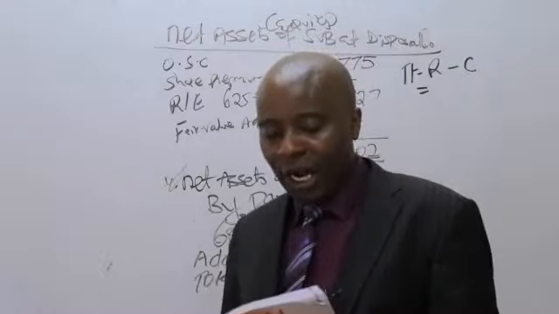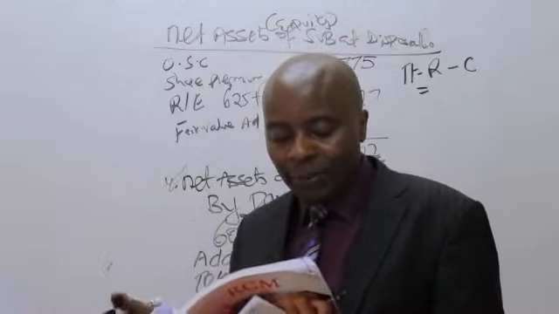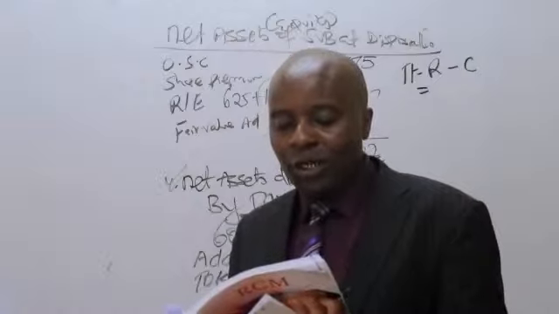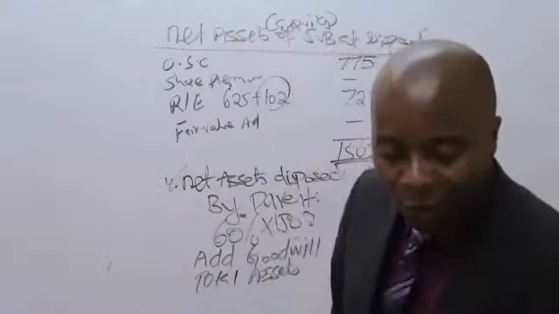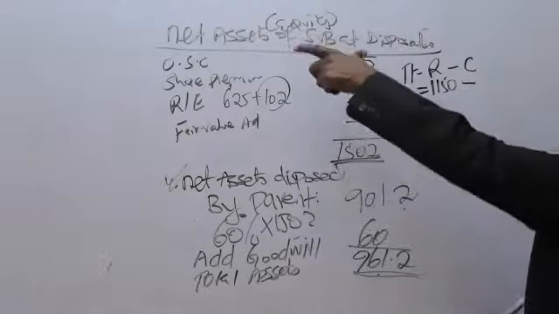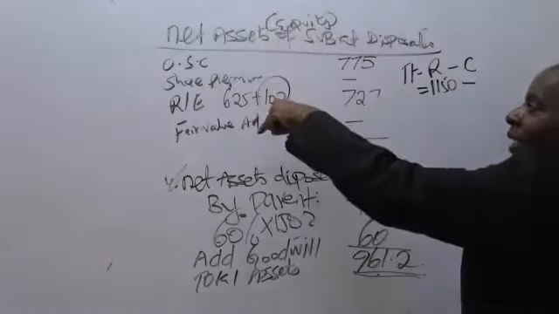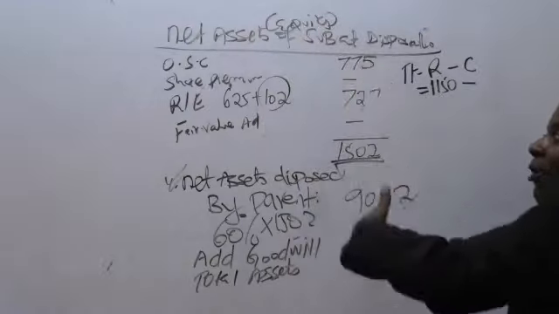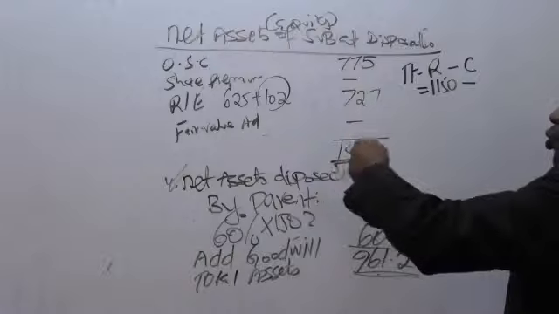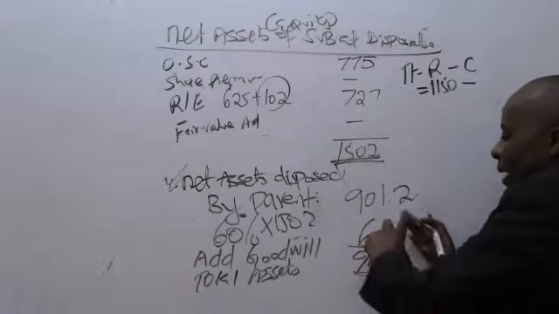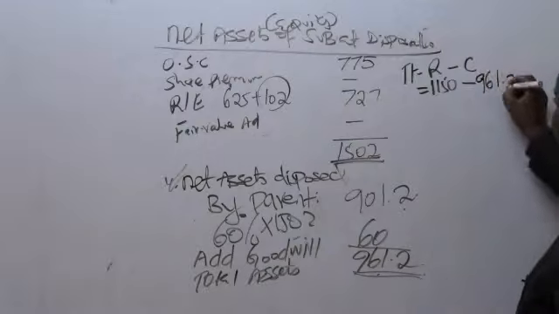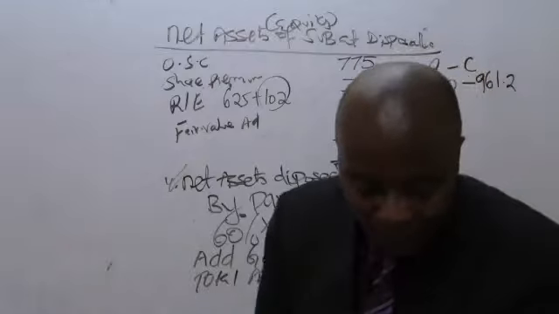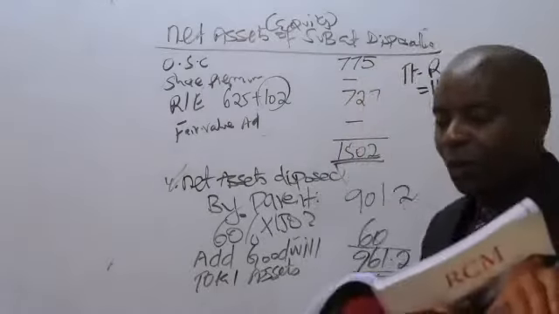Caroline tells me that in this case, from note number 2, they sold the 60% holding for 1150. So the entire revenue they received was 1150. To them, the cost, please never work with the cost which they paid initially, because assets keep on fluctuating, going up, going down. So to them, the cost is these net assets at disposal, which is 961.2. Could you kindly give me the total?